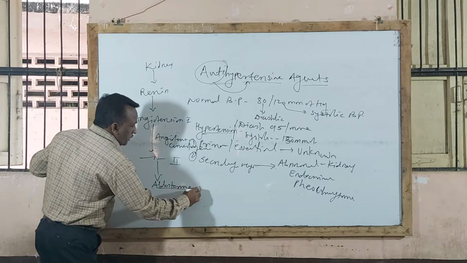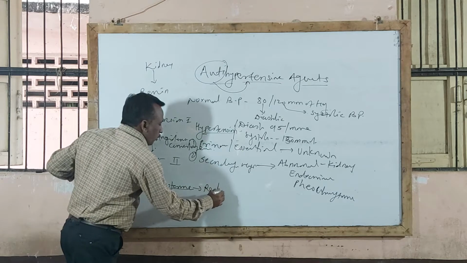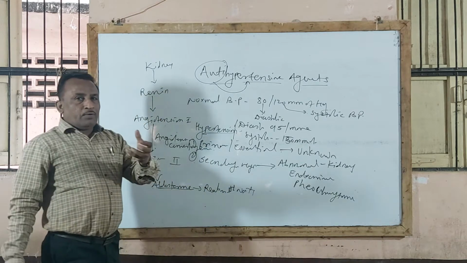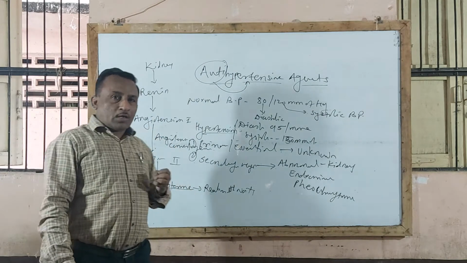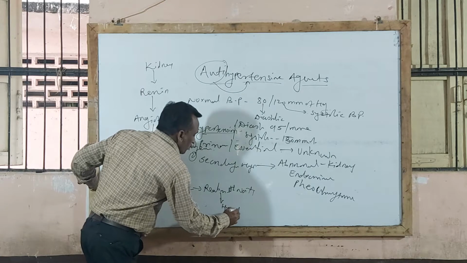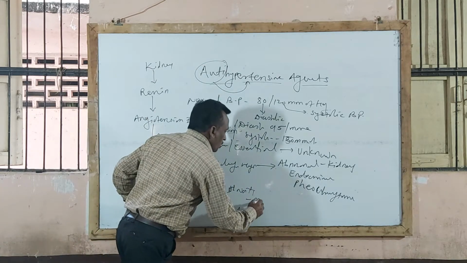This aldosterone is responsible for reabsorption of sodium in the body.